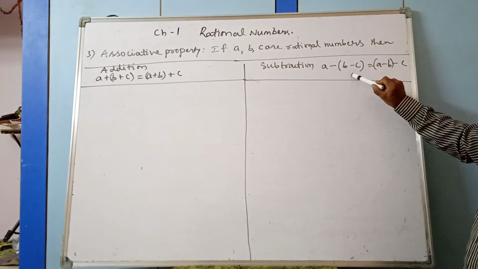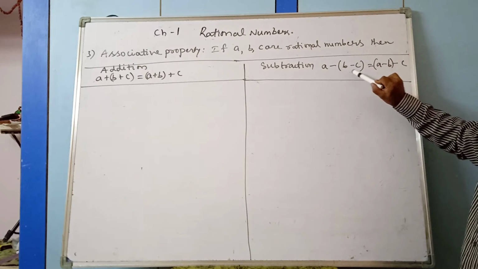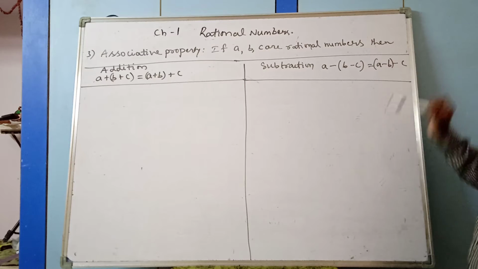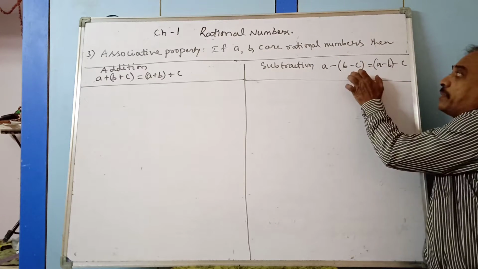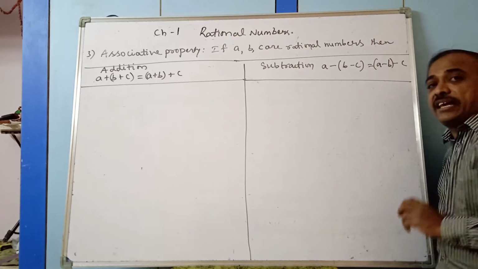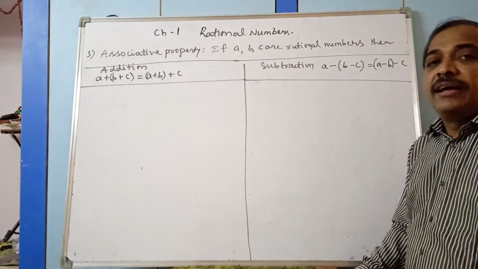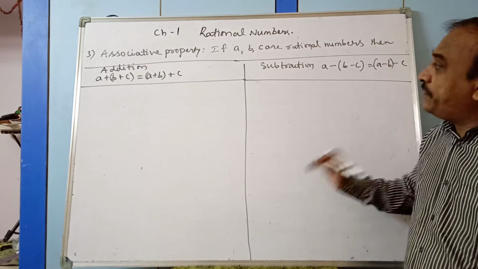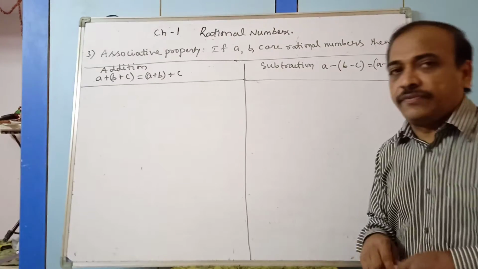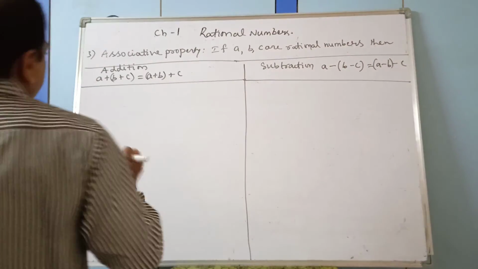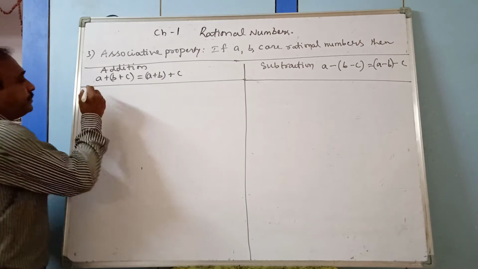A minus B, B minus C: A minus of B minus C is equal to A minus B minus C. If you get the same result, both the places LHS and RHS are equal, then we say associative is satisfied under rational numbers. If not, it is not satisfied. We see one example.